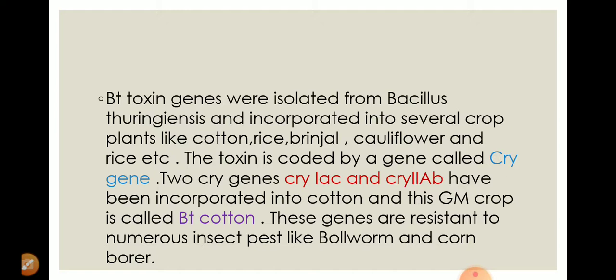So by the introduction of the BT gene into the desired crop, we can obtain genetically modified crops like tomato, brinjal, maize, potato, rice, etc. So these are the two examples in stress tolerance, biotic stress tolerance, that is herbicide tolerance and pest resistance tolerance. And next we will discuss disease resistance in the next PPT.